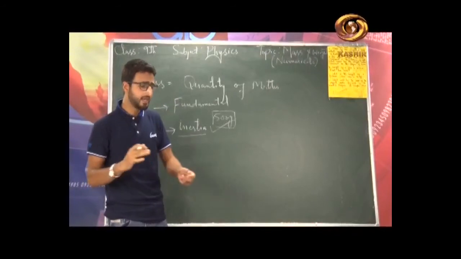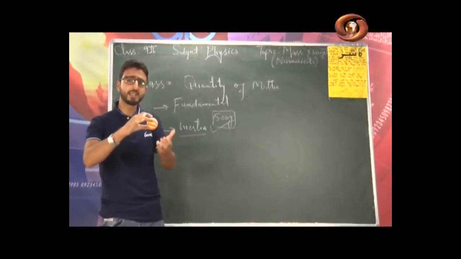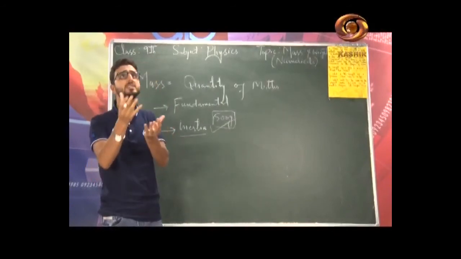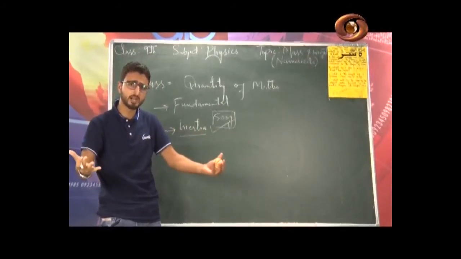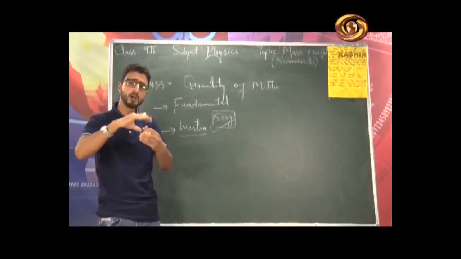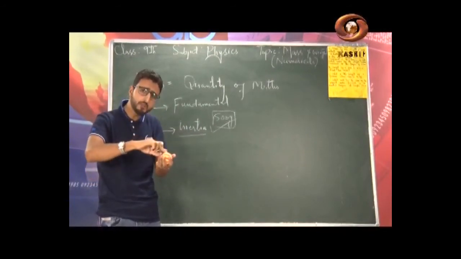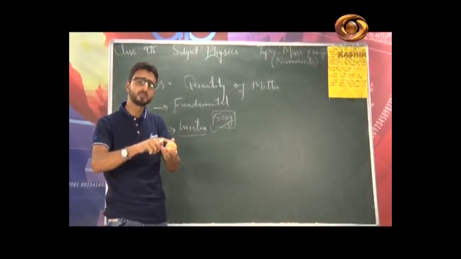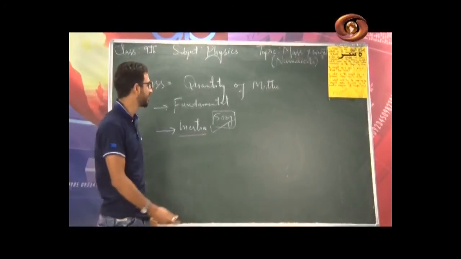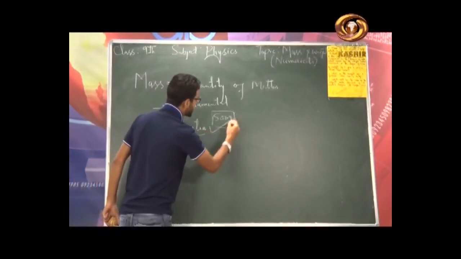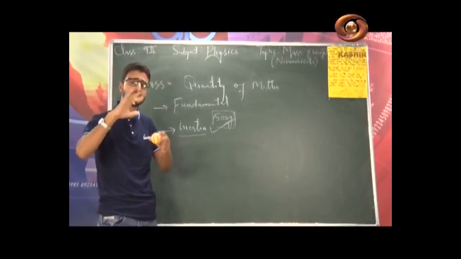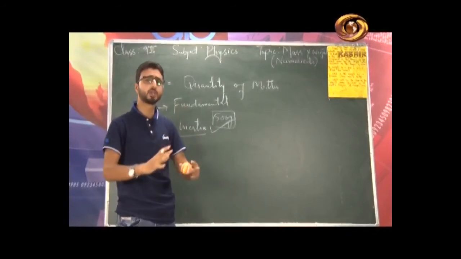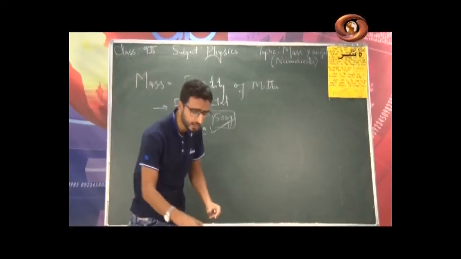What is inertia? Inertia of a body is basically the tendency of a body to remain in the state of rest or in the state of uniform motion along a straight line. That is the resistance of a body to oppose any change in the state of rest or in the state of uniform motion. So larger the mass, greater will be the inertia. So basically mass is the measurement of inertia of a body, that is simply the resistance to change its state of rest or the state of uniform motion along a straight line.